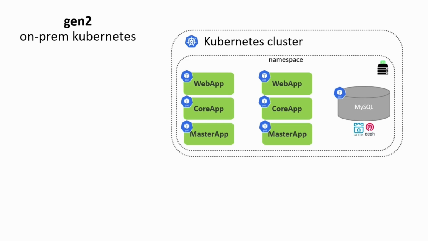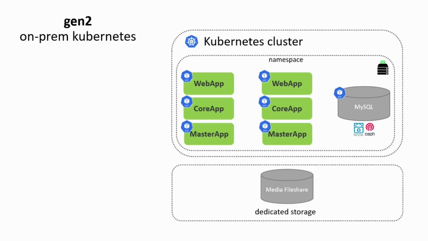The MySQL we are also running inside Kubernetes, and we provided the Ceph network block storage as a place where we keep the data. It is an open source solution with redundancy built in, so it was a safe way to store the data for MySQL for these appliances. And of course, we provided the media file share on a dedicated storage.